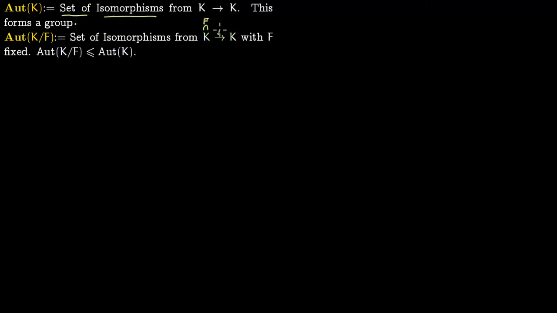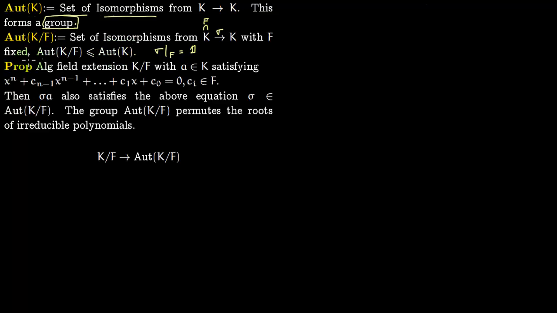So say you have a sigma which is an automorphism from K to K. If it fixes F, if you restrict it to this subfield F, this is just an identity map. So it does not change the elements of the subfield F. Now these automorphisms of K form a group, and automorphisms of K which fix F form a subgroup. So automorphisms which fix F is a subgroup of all the automorphisms.